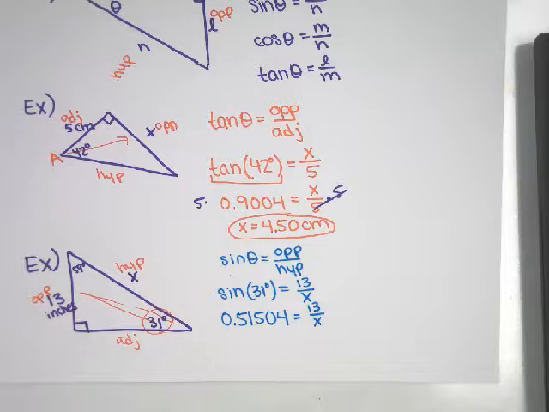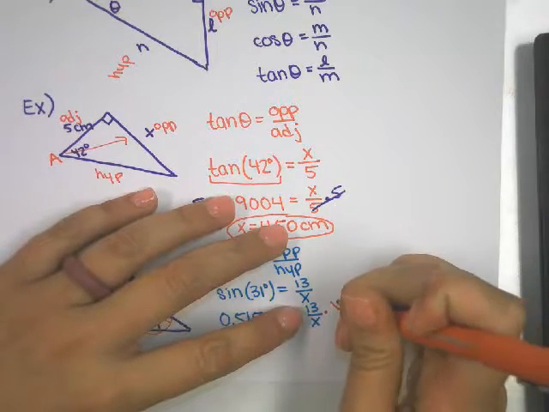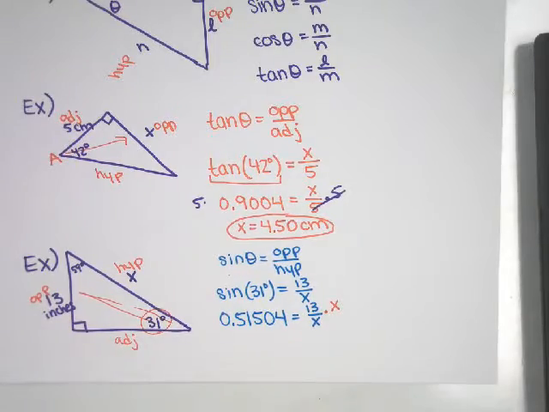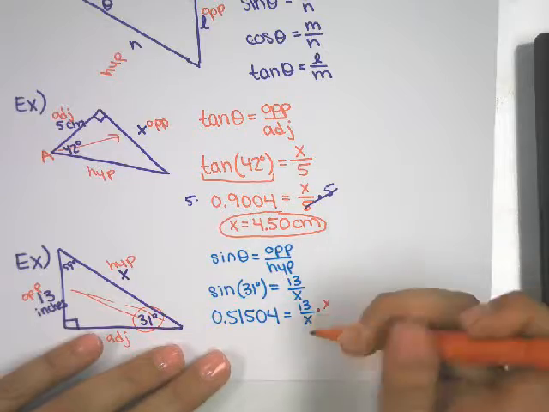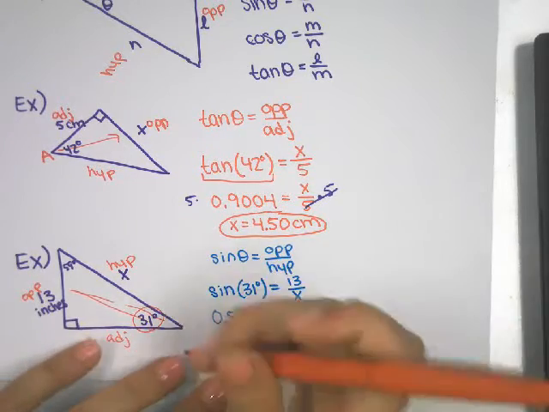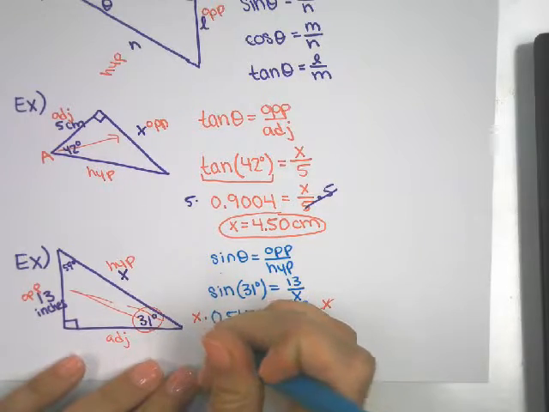Now, whenever we're keeping an equation balanced that has a fraction, we always multiply by what's being divided. So the thing that we're dividing by is x. In order to solve for x, we have to multiply by it. Just like up here, the 5 was on the bottom, so we multiplied by 5. Down here, the x is on the bottom, so we multiply by x. This question has one more step.